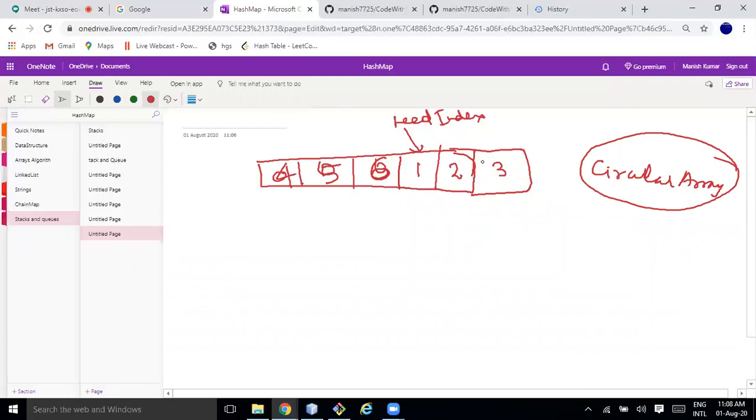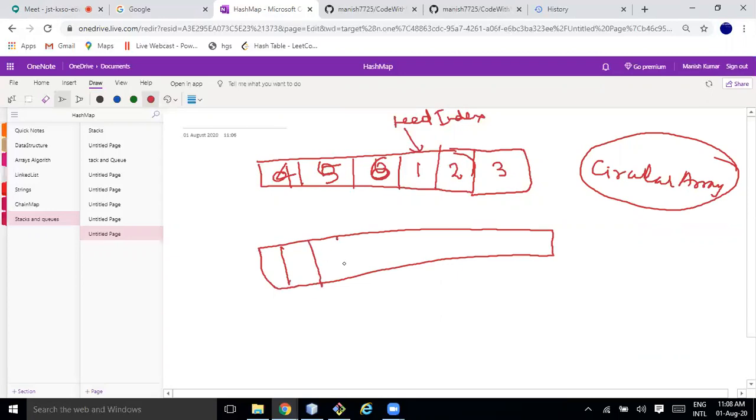But how can we know after this which index I should take? To understand this, let me make it very clear. Let me create one array of size 10. So it's 0, 1, 2, 3, 4, 5, 6, 7, 8, 9. So this is the head index.